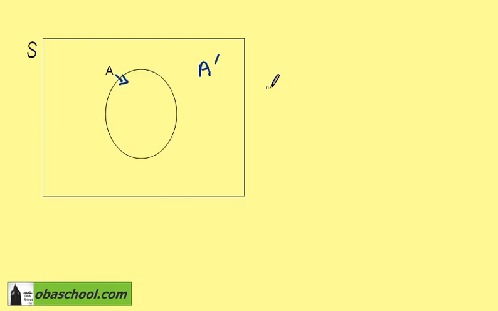To underline this, consider that A is the event getting a 6 when we roll a die, then A dashed is the event we don't get a 6. When we roll a die, we can't both get a 6 and not get a 6.